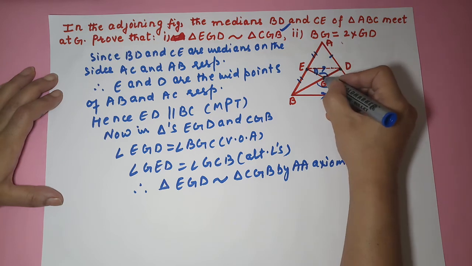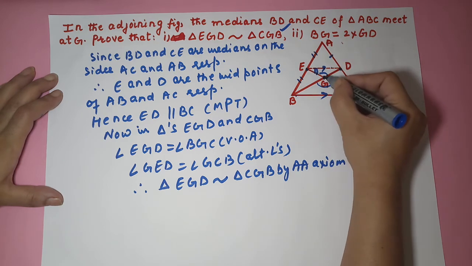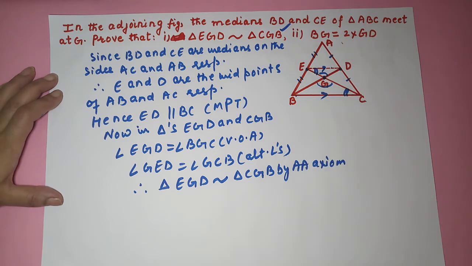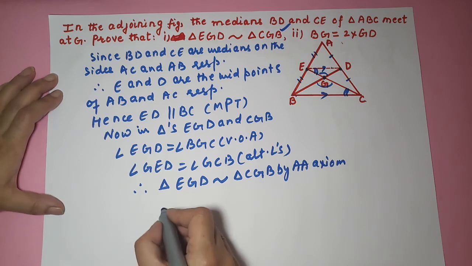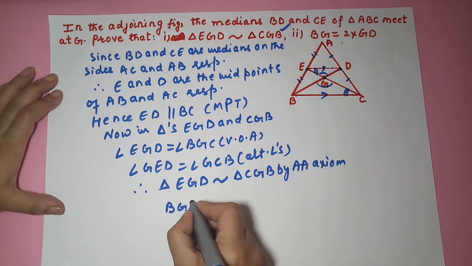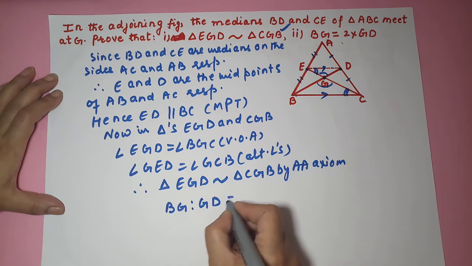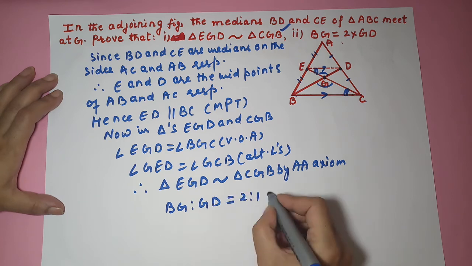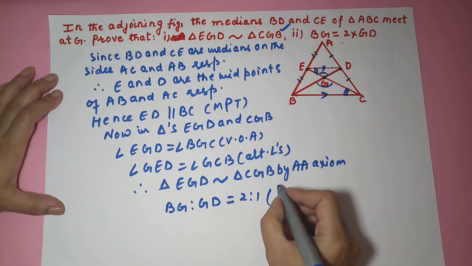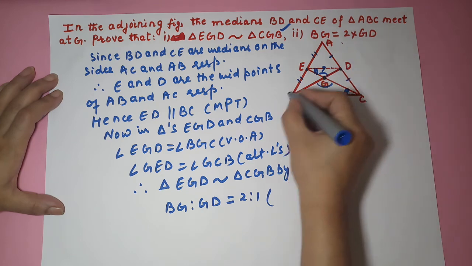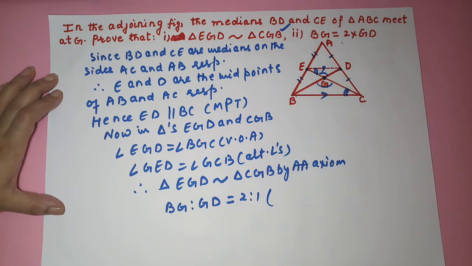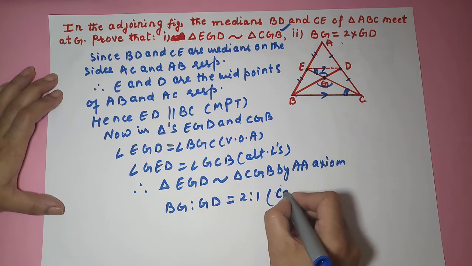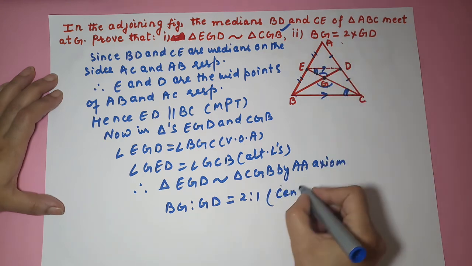He is saying prove that BG is equal to 2GD. Now we know that BG is to GD is equal to 2:1. For this reason is that centroid divides the median in the ratio 2:1. You can directly use that. So centroid, G is the centroid.